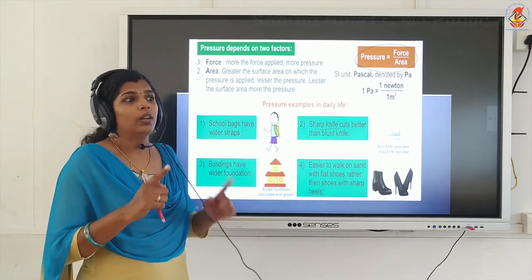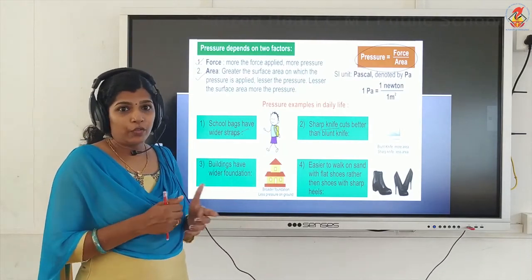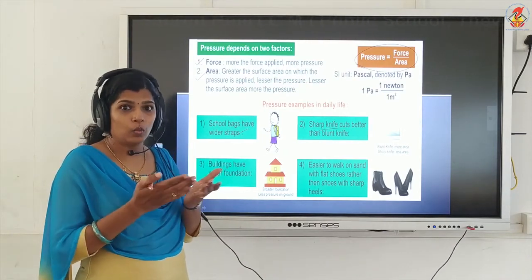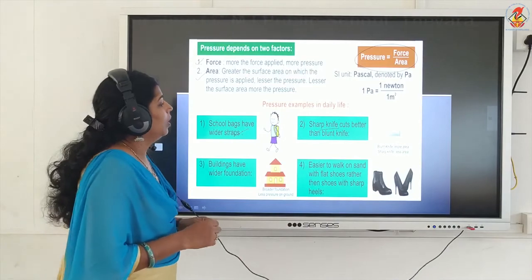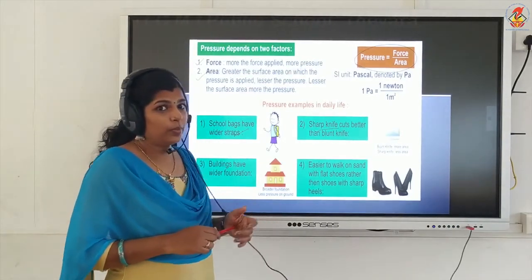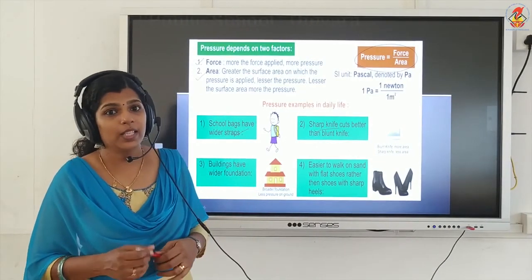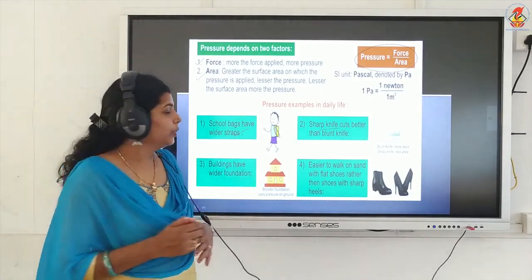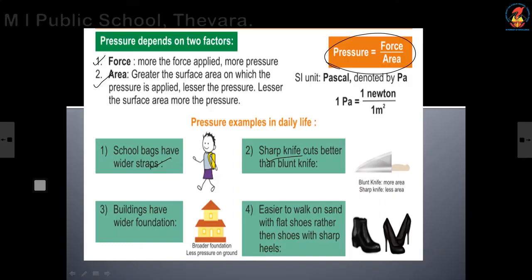That's why the basement or foundation of buildings is wide. It is easy to walk on sand with flat shoes rather than shoes with sharp heels.